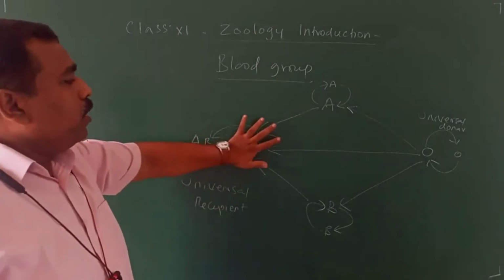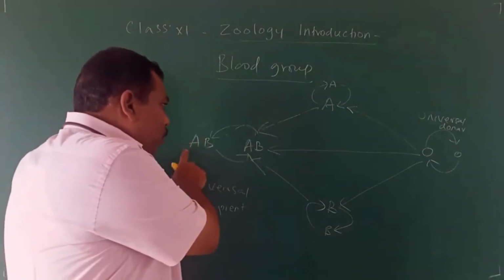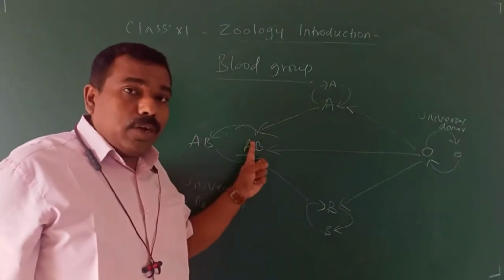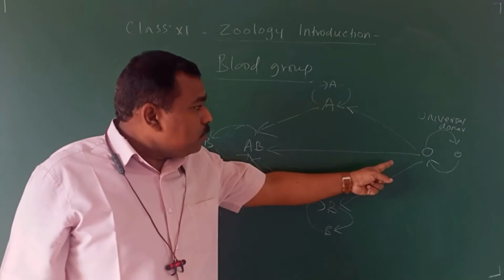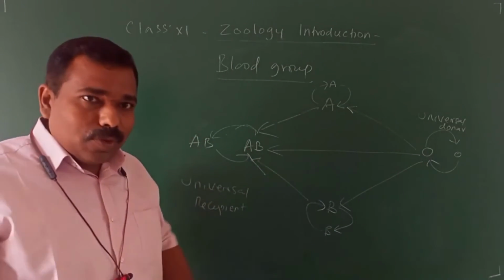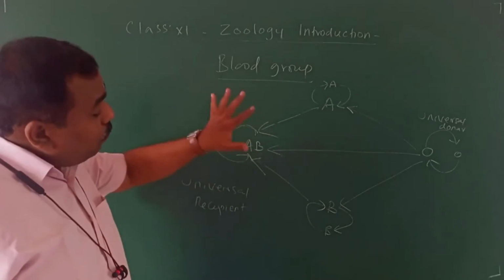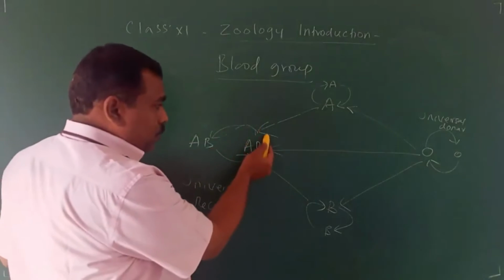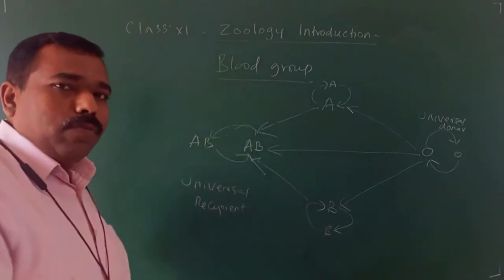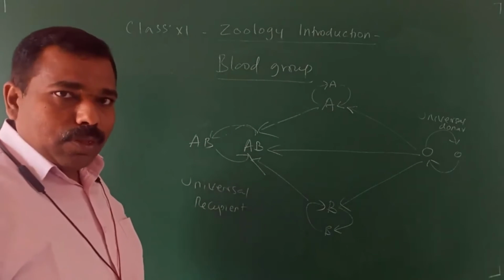Now, suppose this person is in a pathetic condition. If the AB person met with an accident, only AB blood group is possible to donate. You should not donate A blood group, should not donate B blood group, should not donate O blood group, right? No, he can receive from all. He is a gifted person. You see the arrow marks. From this simple technique, you can find out the answer for whatever type of questions.